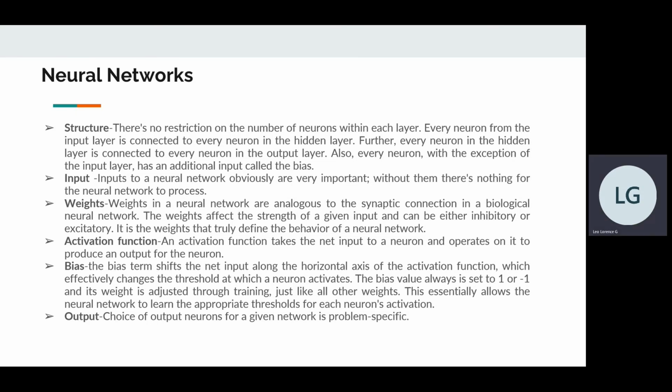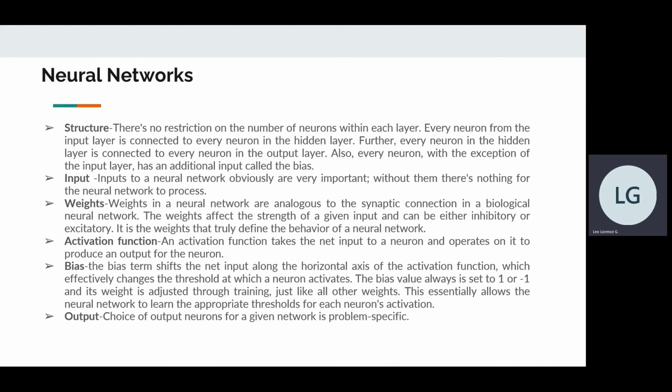Inputs. Inputs to the neural network are obviously very important. Without them, there is nothing for a neural network to process. Weights. Weights in a neural network are analogous to synaptic connections in a biological network. The weights affect the strength of a given output and can be either inhibitory or excitatory. It is the weights that really define the behavior of a neural network.